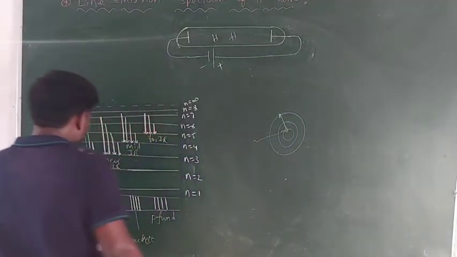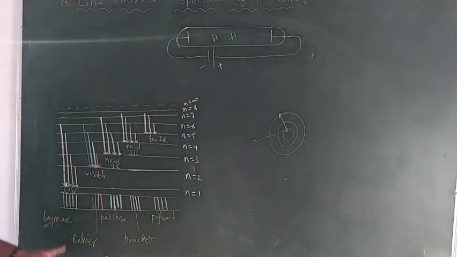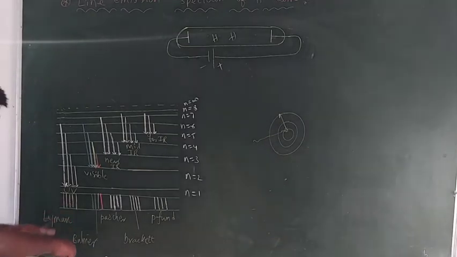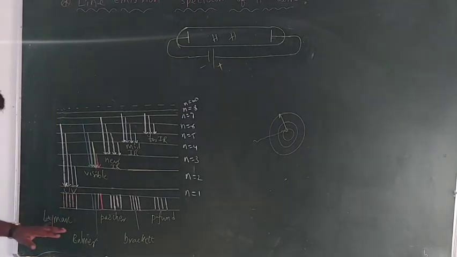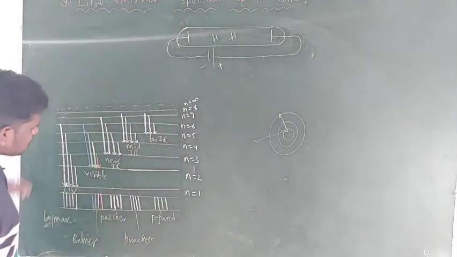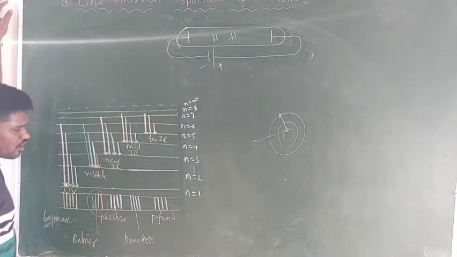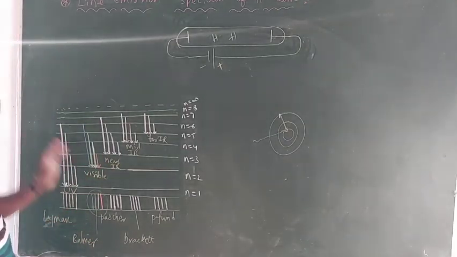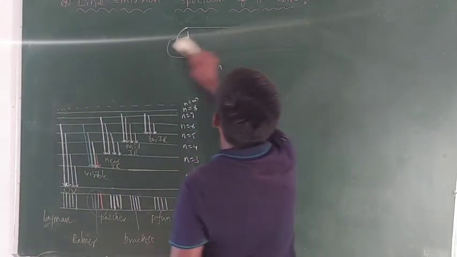And one more thing, here the spectral lines are known as the Lyman series. Lyman is the name of the scientist; it was observed by him. That's why the spectral lines formed during the de-excitation of an electron from a higher orbit to the first orbit are known as the Lyman series. Next, the second series of spectral lines in the hydrogen atom. The second series of spectral lines are formed during the de-excitation of an electron from higher orbits to the second orbit. Before that, there is a small thing regarding the Lyman series. Let me explain about that.